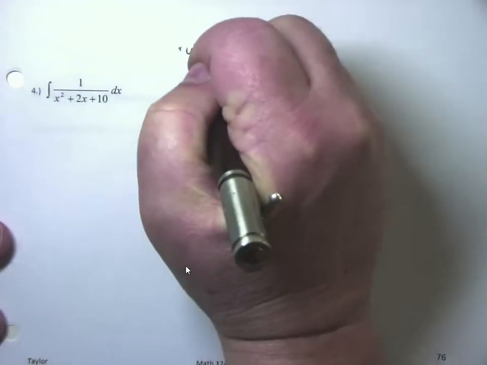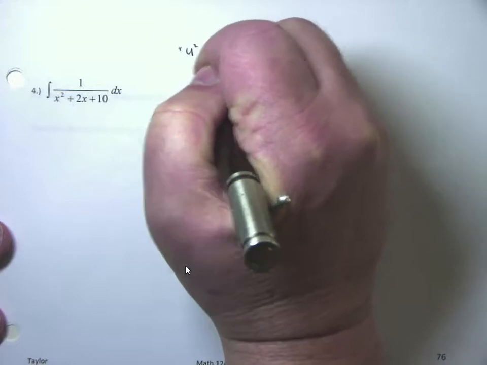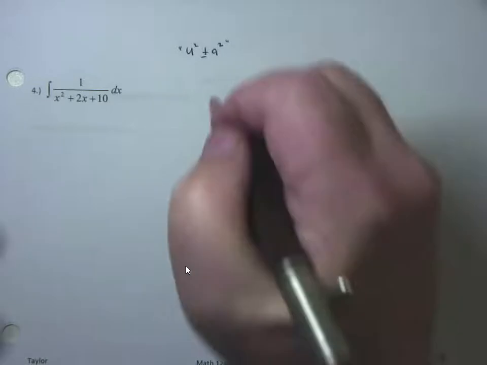And it's in the section where you should be looking for tables, so we're going to look for tables. The problem is tables are in the form of u squared plus or minus a squared, right? Which means, what do we have to do to convert x squared plus 2x plus 10 into a u squared plus or minus an a squared? Well, no, not factoring. Factoring is going to turn into a product. I want it to be u squared plus or minus a squared. I've got to complete the square. So this is going to require completing the square.